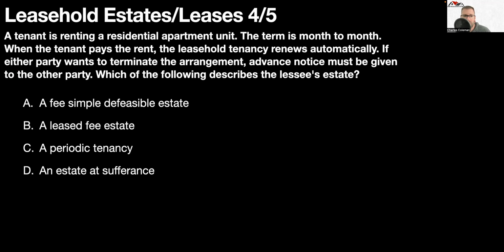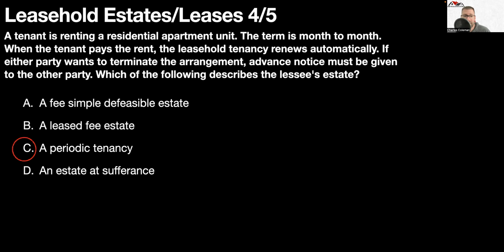Question number 4: a tenant is renting a residential apartment unit. The term is month to month. When the tenant pays the rent, the leasehold tenancy renews automatically. If either party wants to terminate the arrangement, advance notice must be given to the other party. Which of the following describes the lessee's estate?